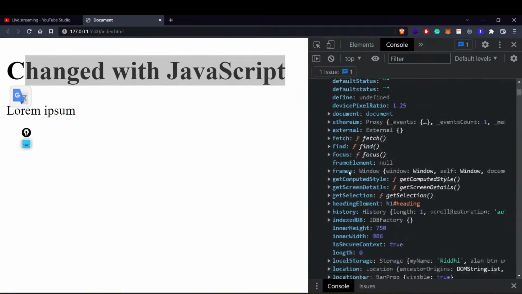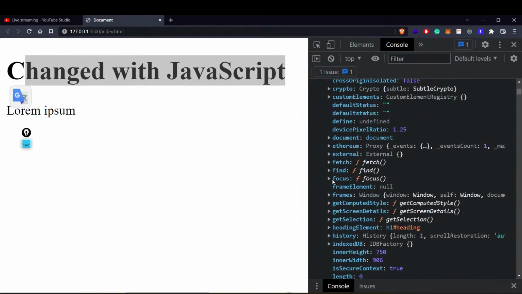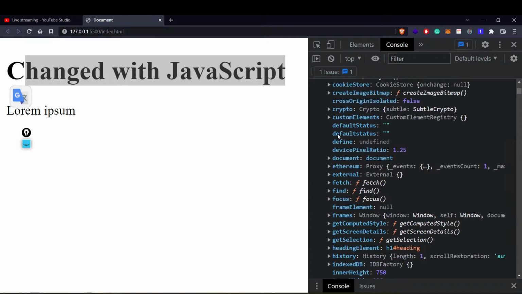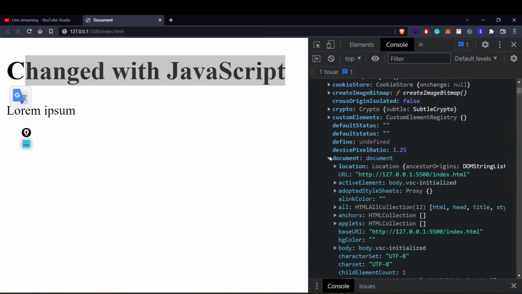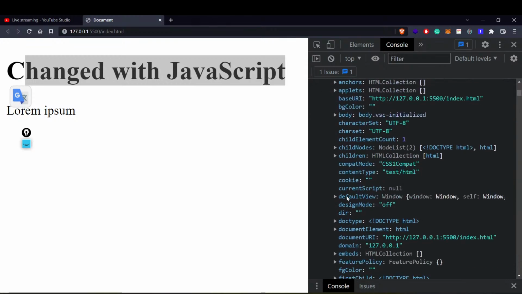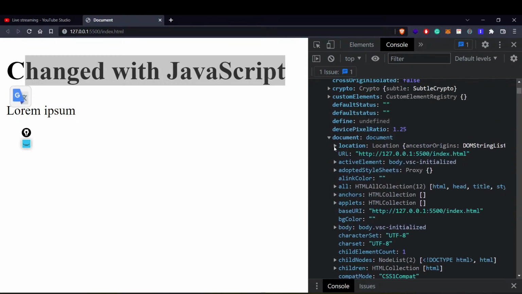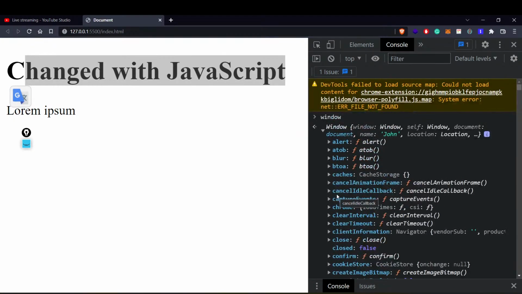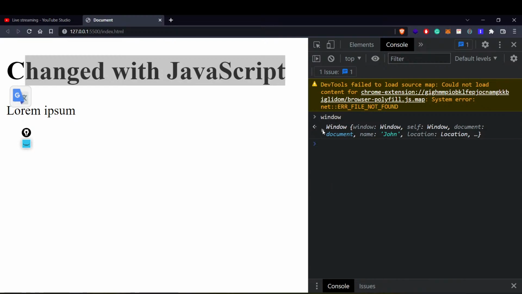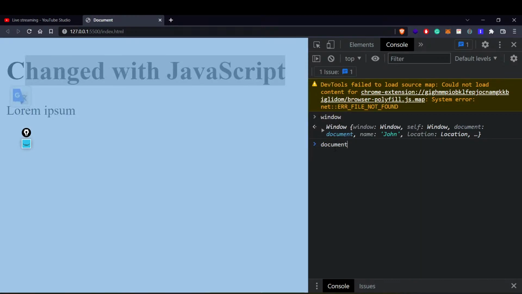If you go beyond this and look for document, inside document you can find all different elements. You have location, you have active element, you have all other things. It is a giant tree, or a giant object, that contains all these things inside the window. But I don't want to go into all these other properties, like location and self. I only want to consider document at this moment.